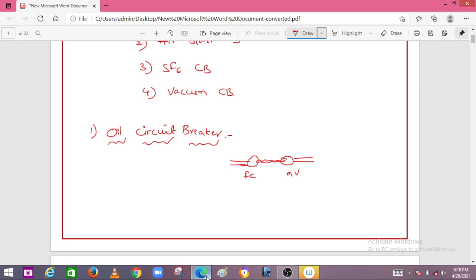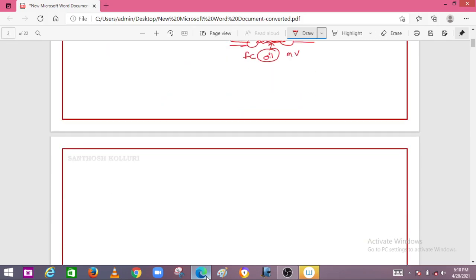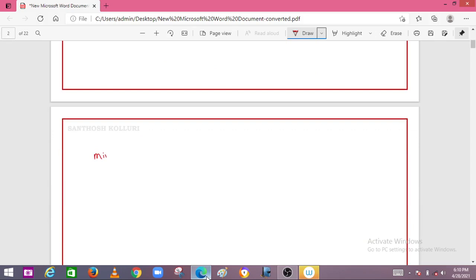If you are using oil as a dielectric medium to quench the arc, that is called an oil circuit breaker. Generally the mineral oil has better insulating property than air. That's the reason why in oil circuit breakers the fixed contact and the moving contact are immersed inside the insulating oil.